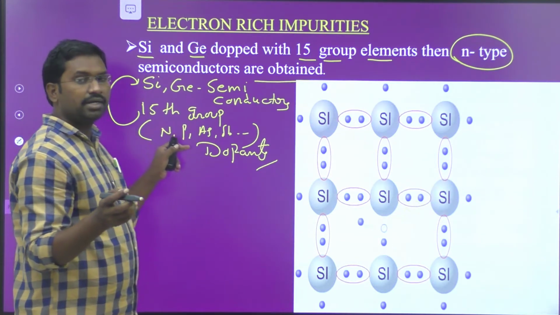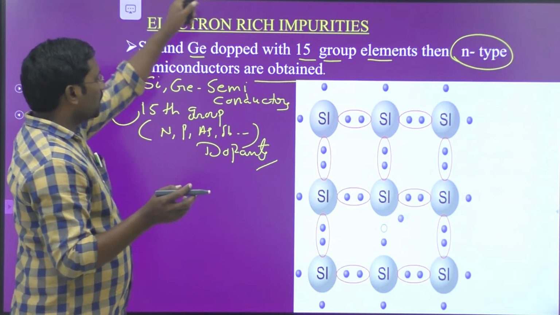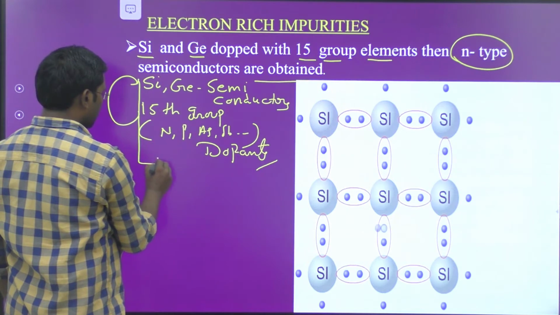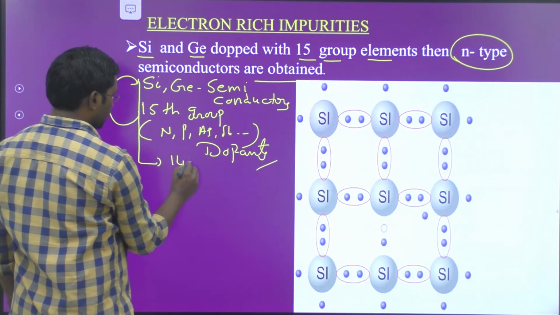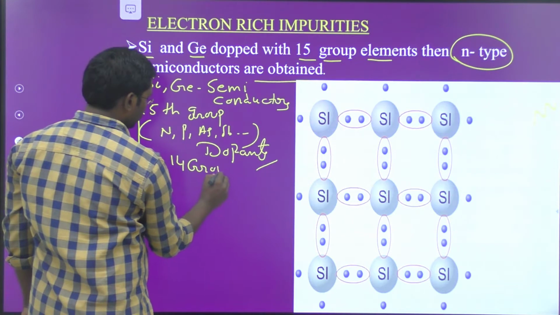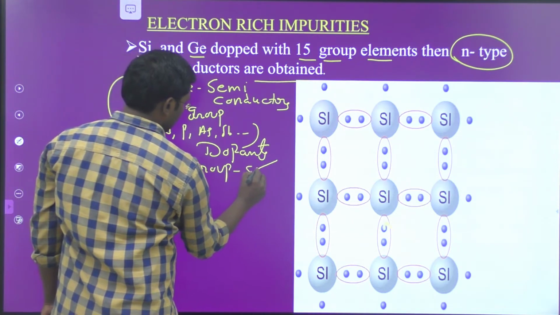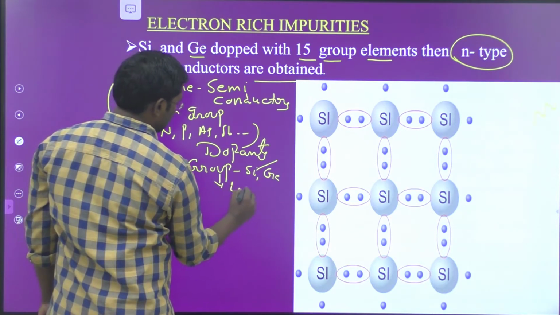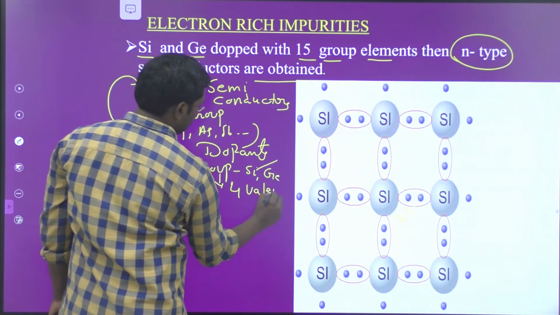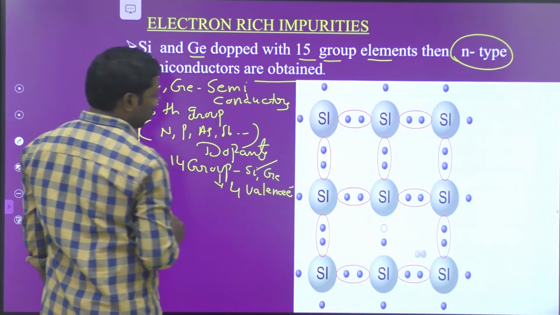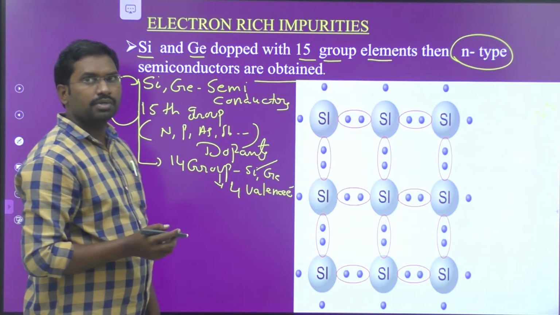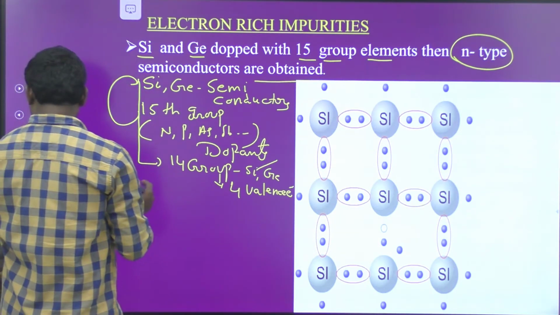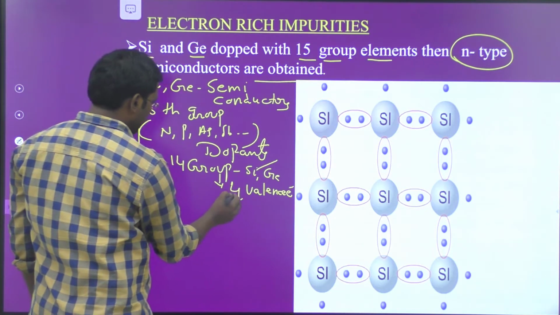When 15th group elements are added as dopants to silicon and germanium, what is the mechanism going on here? The important point is that silicon and germanium belong to the 14th group, so they contain 4 valency electrons. The group number is equal to the number of valency electrons. Both silicon and germanium belong to the 14th group and contain 4 valency electrons.